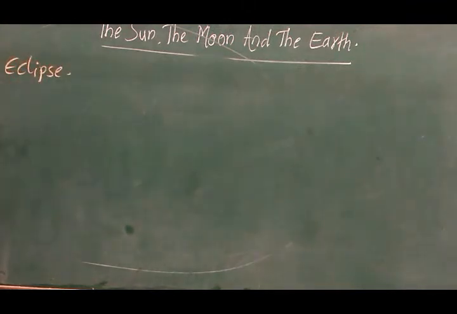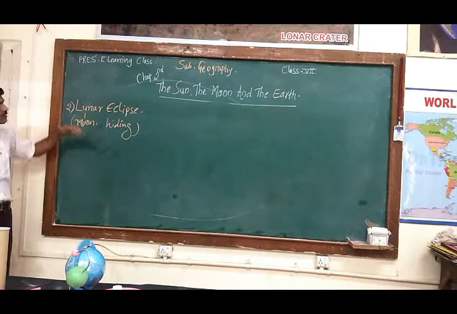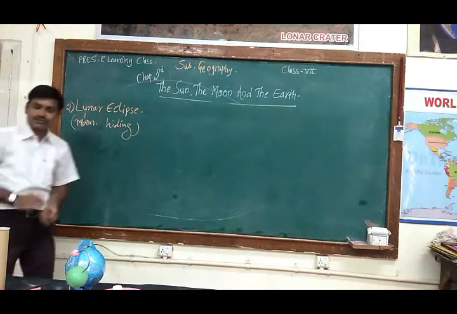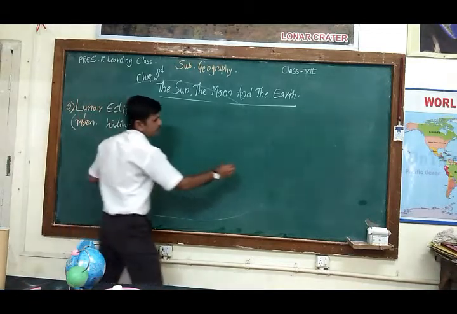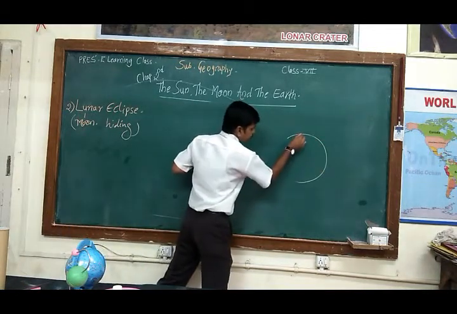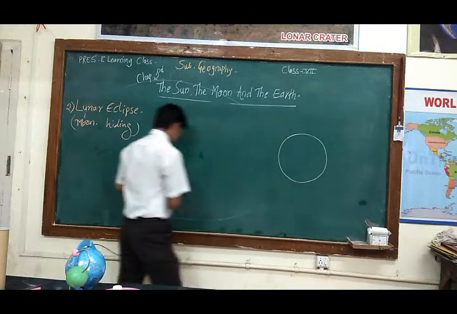Lunar means moon, and eclipse means hiding. When the moon is getting hidden, that is called a lunar eclipse. Now how does this situation occur? See here, suppose this is the sun, and we will draw the earth here.